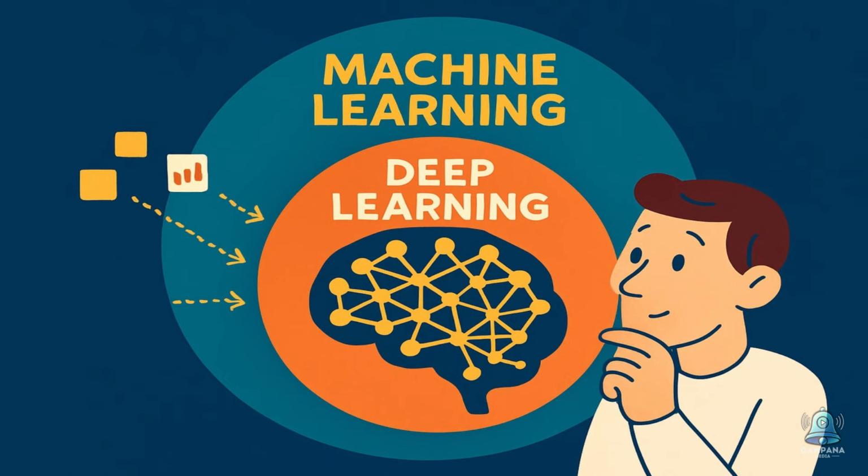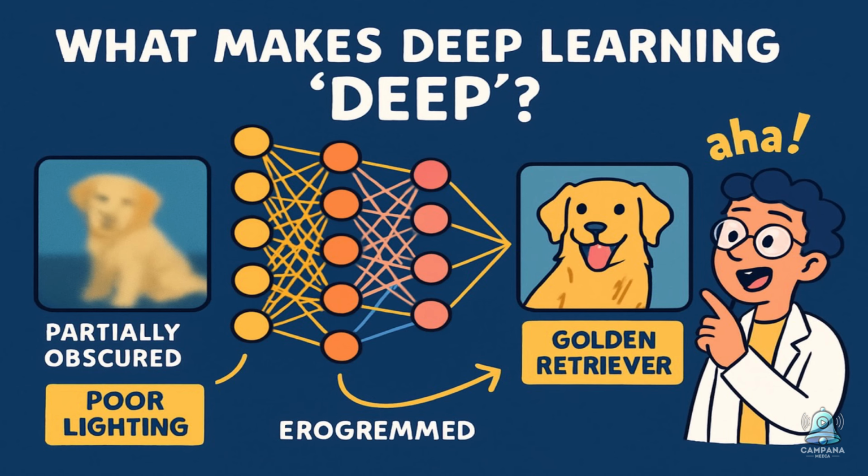What is deep learning? Now we go even deeper with deep learning, or DL. Deep learning is a subset of machine learning that uses what's called neural networks, systems designed to mimic the way the human brain processes information. What makes it deep is the multiple layers in these networks. The more layers, the more complex the patterns it can understand. Deep learning doesn't just recognize that a picture is a dog, it can figure out what breed it is, even if it's partially obscured or in poor lighting. Why? Because it learns features automatically from the raw data.